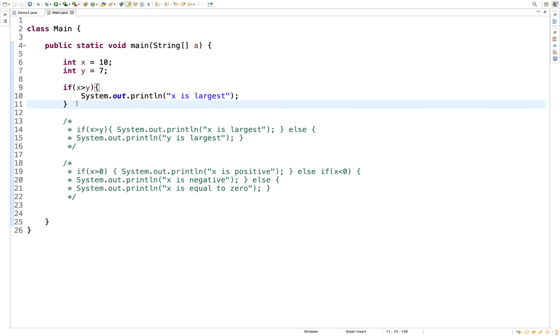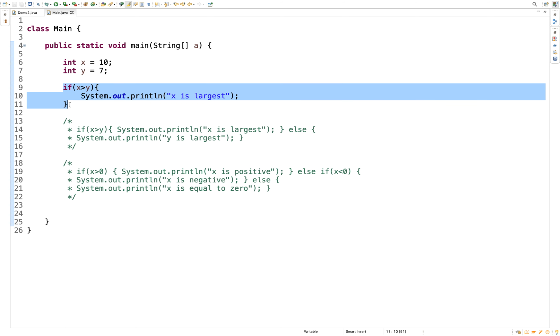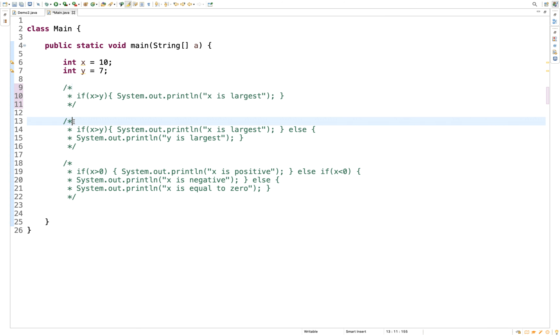The disadvantage of the if block is that if the condition is false, it is not going to do anything. So for that, we have another flow control called the if else block. We'll try commenting this code, and we'll understand what the if else block is.